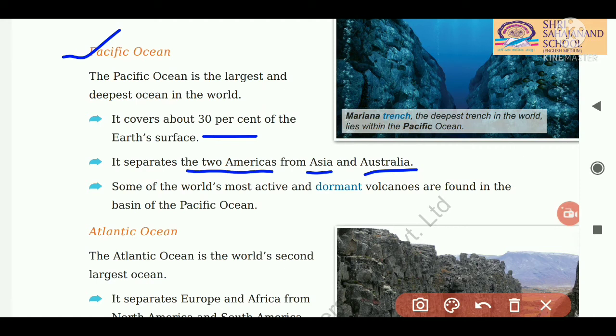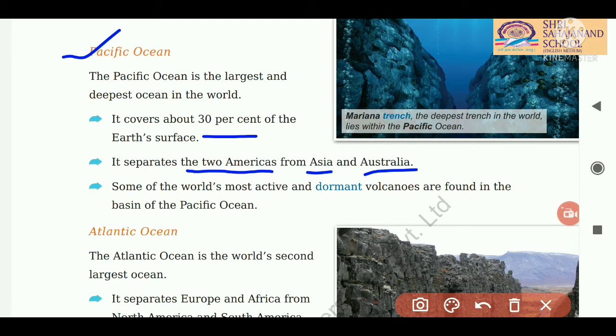Now some of the world's most active and dormant volcanoes are found in the basin of the Pacific Ocean. Students, you might be thinking, what is this? Some of the world's most active and dormant volcanoes. Active volcanoes, as you know, students, erupt from the earth's crust. It is like lava, hot molten rock, which then forms. So some of the world's most active volcanoes are found here in the Pacific Ocean, and some are dormant volcanoes.